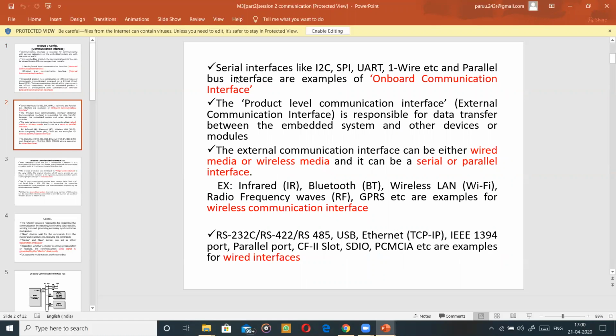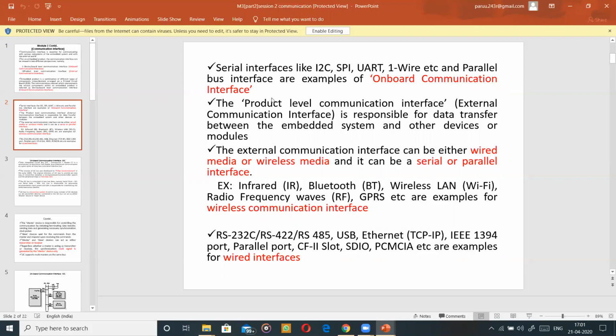You are seeing there serial interfaces like I2C, SPI, UART, one wire, etc. There are two types: the serial interface and the parallel bus interface. Under serial interface you have around four types: I2C, SPI, UART, and one wire. All these are serial interfaces and parallel is separate. All these put together is onboard communication interface. We will be dealing with each one of them separately in the coming slides.